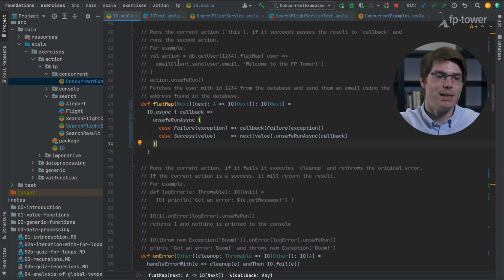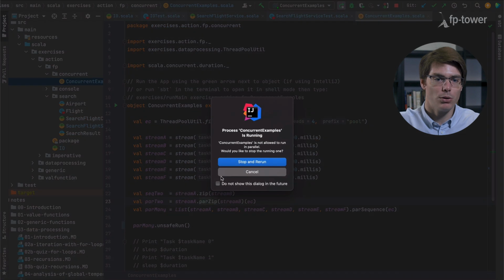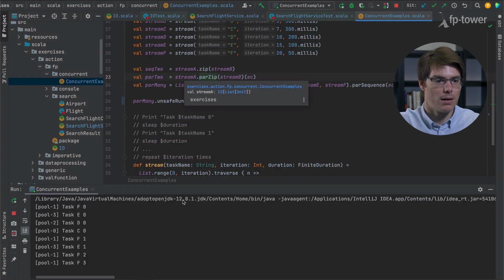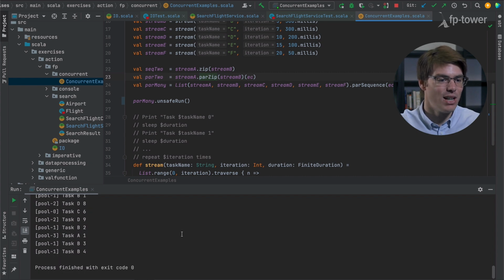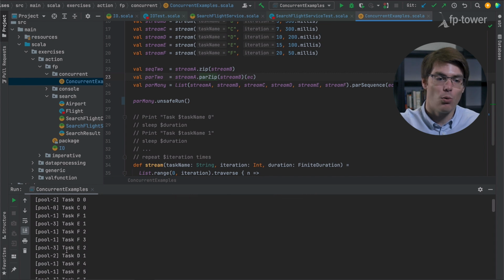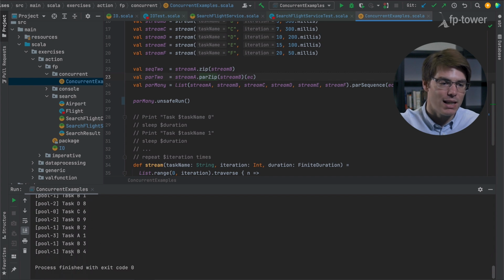OK, so let's hope that this time it will work. So let's rerun the concurrent example. Awesome, it works, finally. So now we can see that all the IOs are executed in different threads. We are not blocking anywhere. So we see the F, the D, the E, the C, everything else. And at the end, it's terminated. So it's not deadlocking anymore.